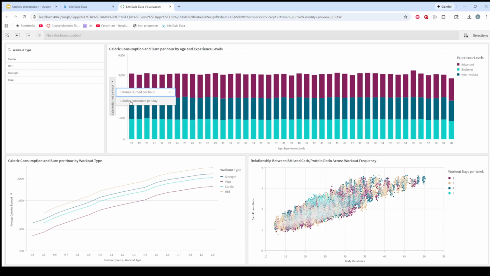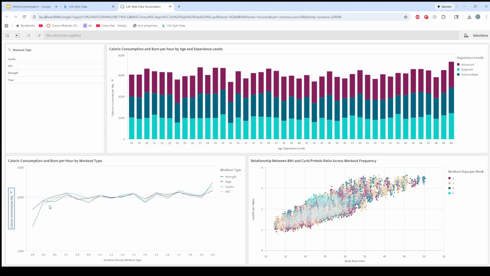And for the bar chart and the line chart, you can switch the y-axis between calories burned per day and calories consumed per day. So you can see a ratio between these and see if you can find any comparisons or any trends in the data with certain filters here.